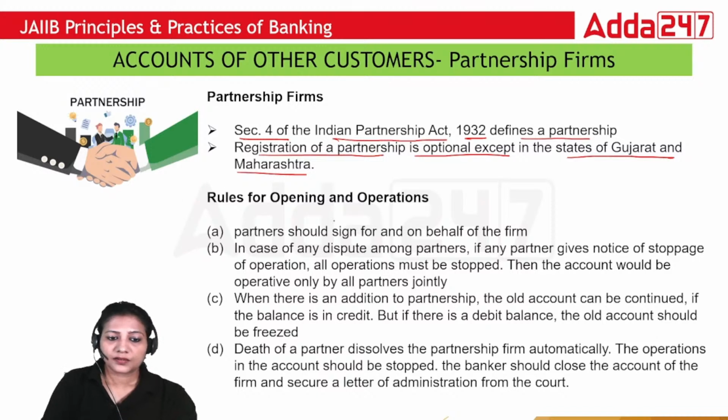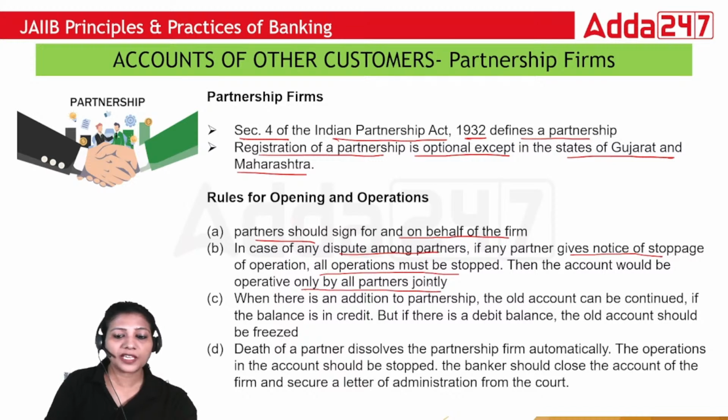So what are the rules for opening and operations? Partners should sign for and on behalf of the firm. If there is any kind of dispute among partners, and if any partner gives notice of stoppage of operation, all operation must be stopped and it can be made operative again only by all partners jointly.